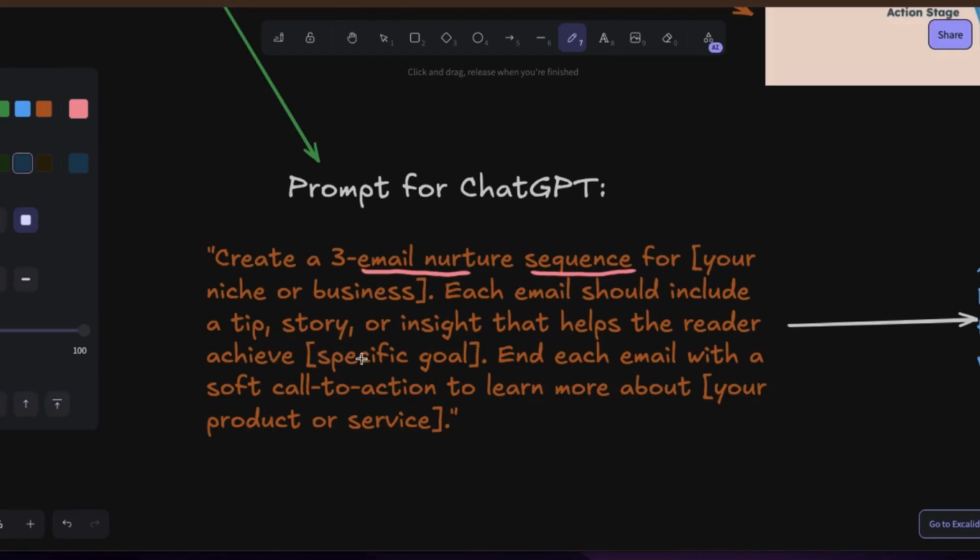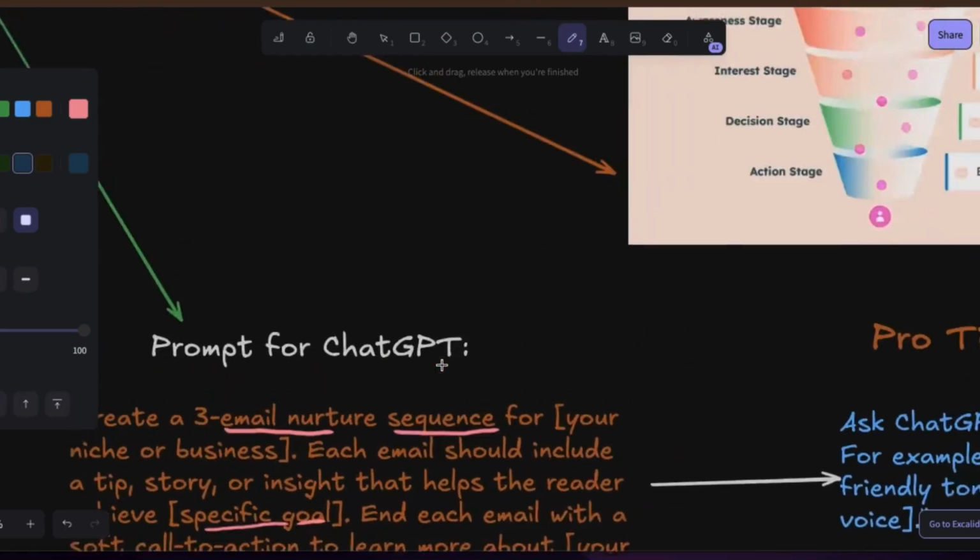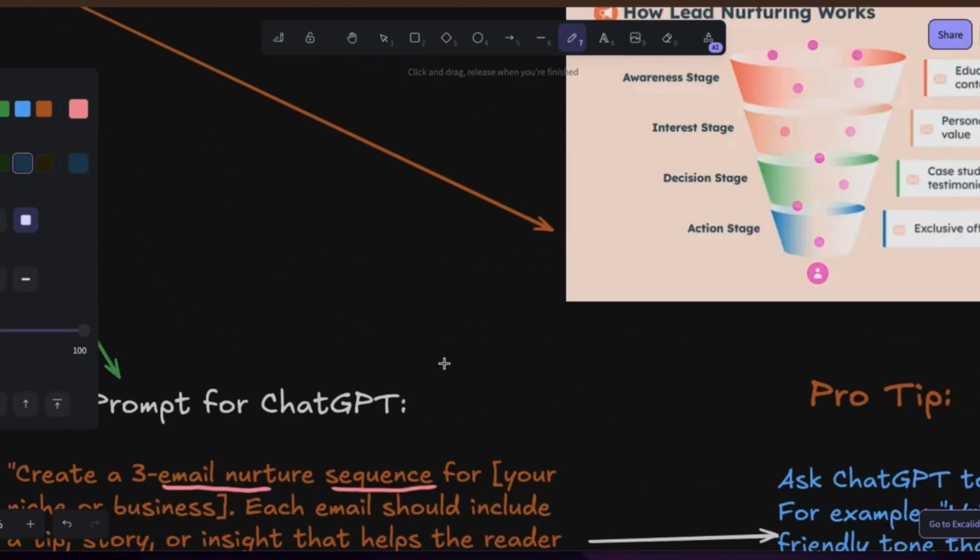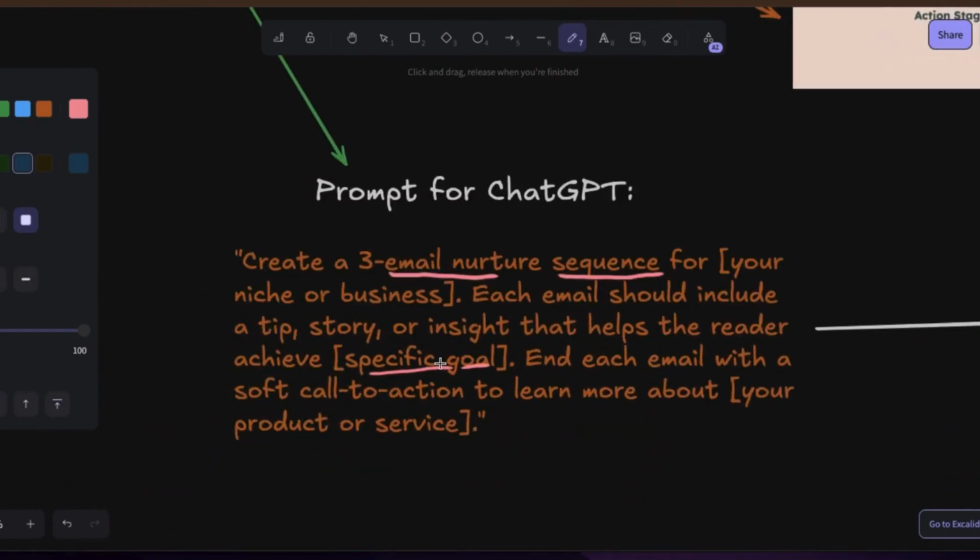Each email should include a tip, story, or insight that helps the reader achieve a specific goal. Remember what I said? The specific goal here will be education. You want them to be educated about the problem they are solving that made them sign up for your emails. A specific goal can be that you want to give them value. So you can add it here. You can say, I want them to achieve value. I want them to be educated. I want them to be aware of the benefits that my program offers. That is the specific goal.